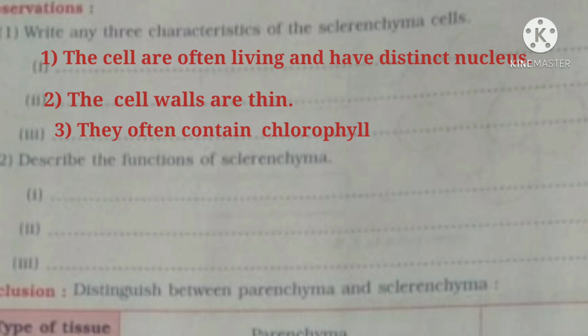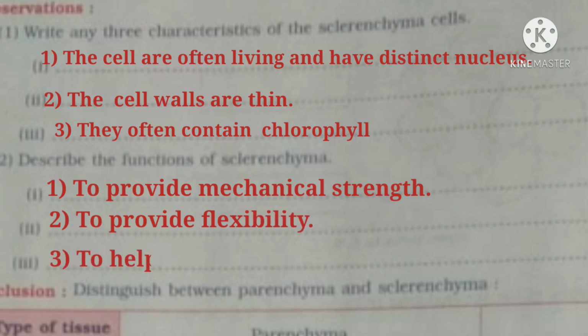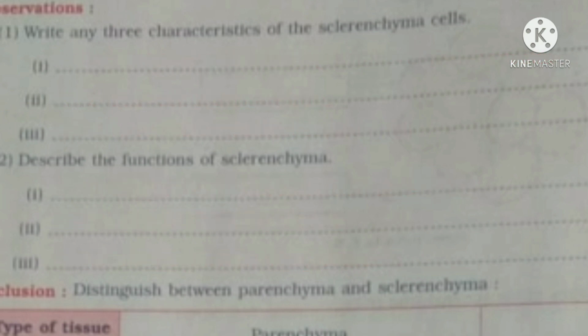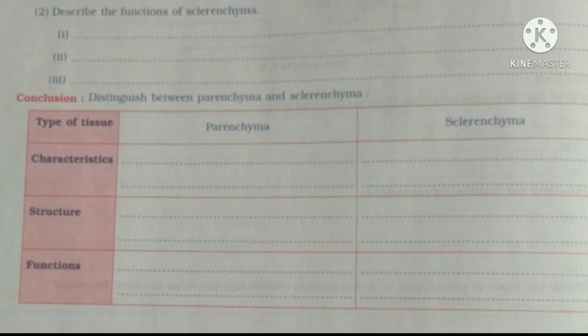The second question is the functions of sclerenchyma. See, the first function is to provide mechanical strength, second is to provide flexibility, and the third one is to help in photosynthesis. Understood? Now the next question we have is distinguish between parenchyma and sclerenchyma according to their characteristics, structure and function. Now see here.